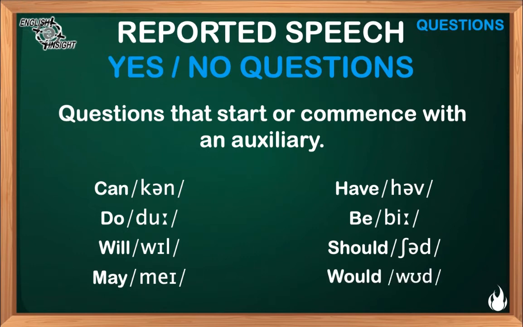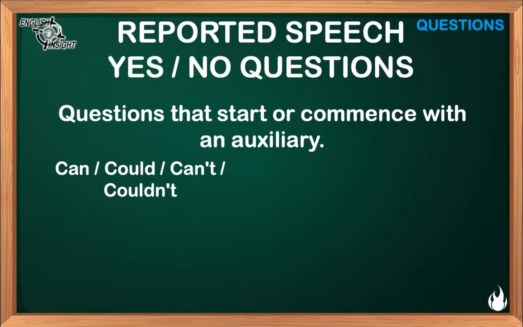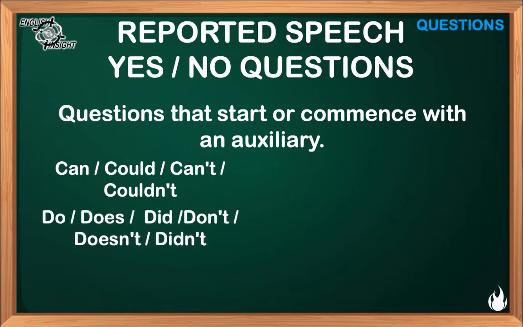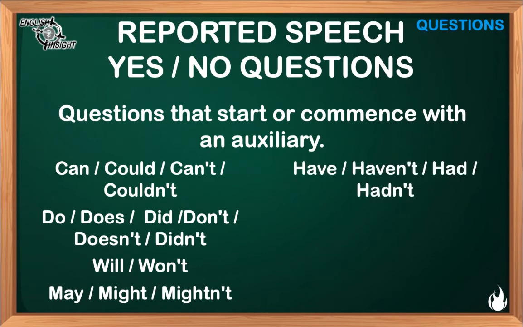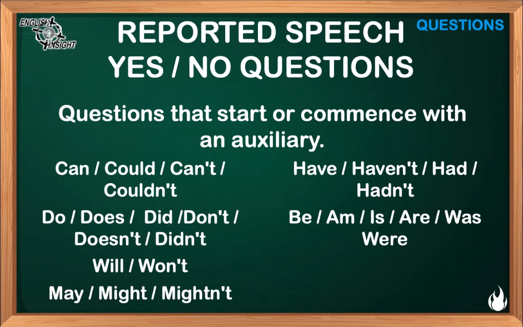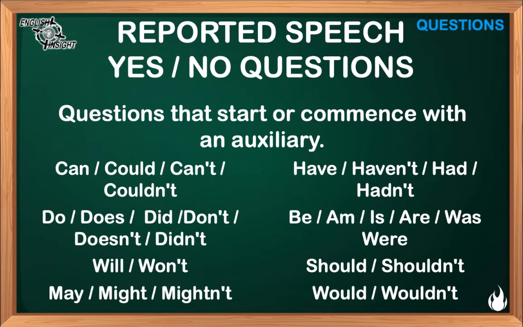And of course, we can use all the variations: can, could, can't, couldn't, do, does, did, don't, doesn't, didn't, will, won't, may, might, mightn't, have, haven't, had, hadn't, be, am, is, are, was, were, should, shouldn't, and would or wouldn't.